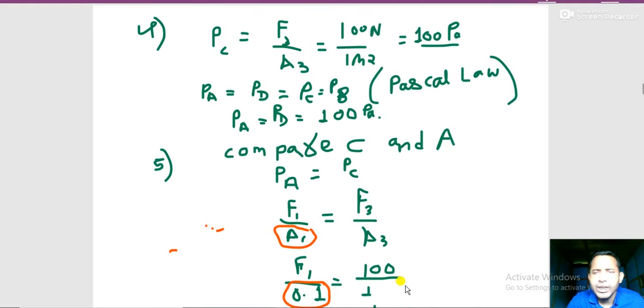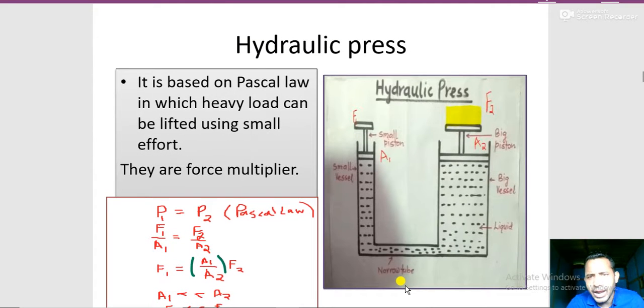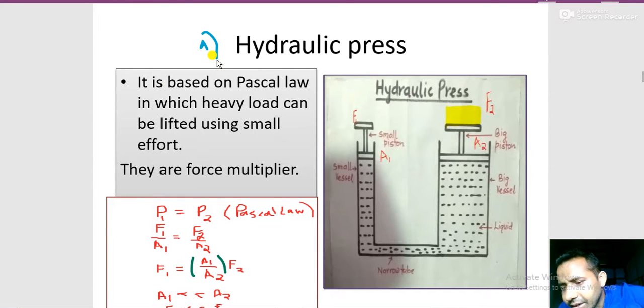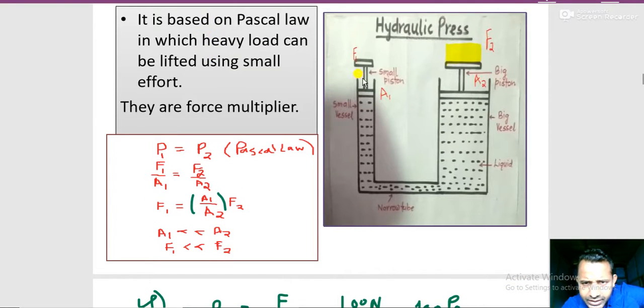In a similar way, we learn about Pascal's law applications. Second, the hydraulic press. Let me write number one here, and we'll learn about the hydraulic brake. These are also applications of Pascal's law. Over here you see the figure of a hydraulic press. Here is written F1, and the area is A1.